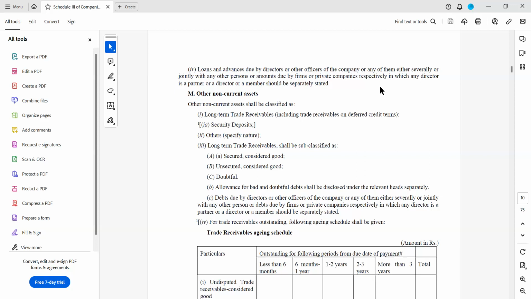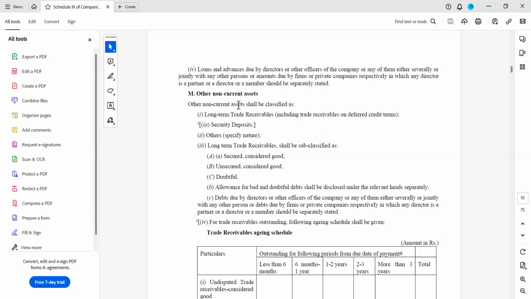Suppose it is also an indirectly related party. Suppose the director of this company is a partner in some other firm and the company has given some advances to that particular firm, or he is also a director in the other company where the loans and advances have been given. Then all those things have to be separately shown with all the details. That is what the schedule says.